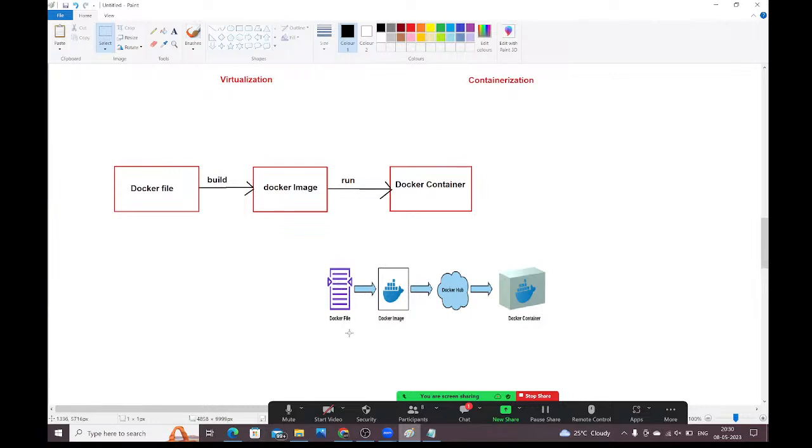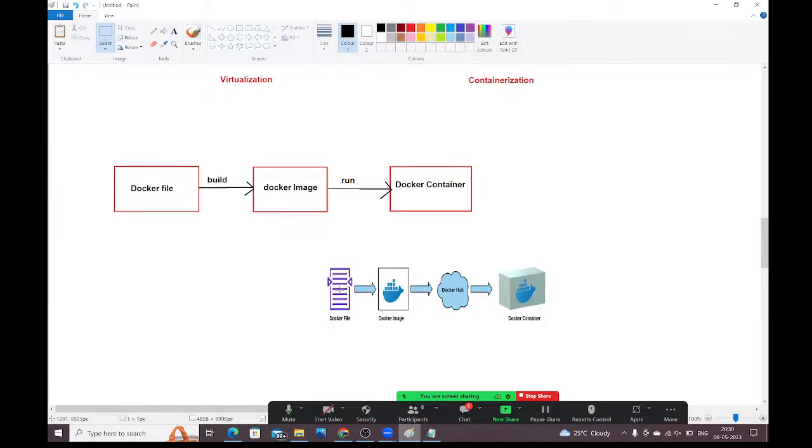See, guys, if you observe this diagram, Docker file is available. From the Docker file, we need to build the Docker image. You can keep this Docker image in the Docker Hub. Whenever you require, you can pull the image from the Docker Hub and run the container.